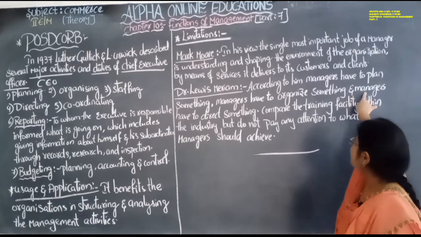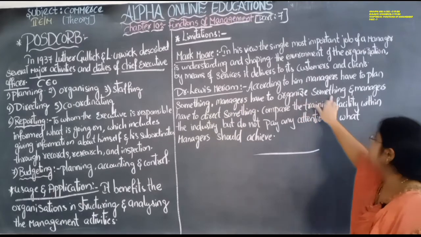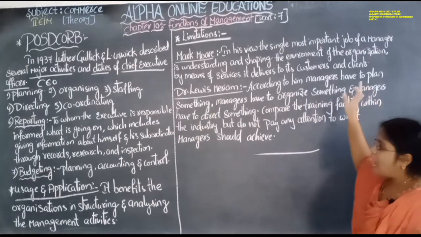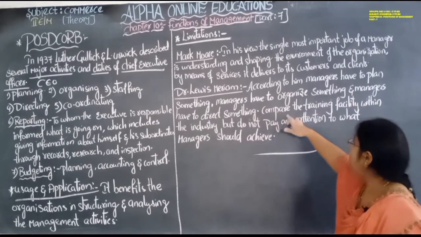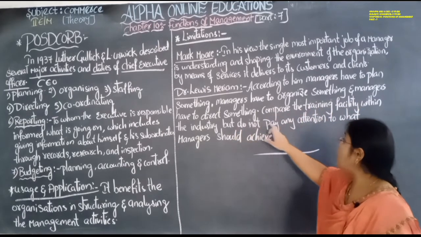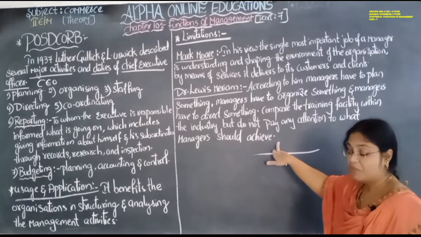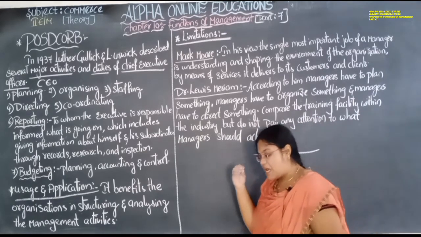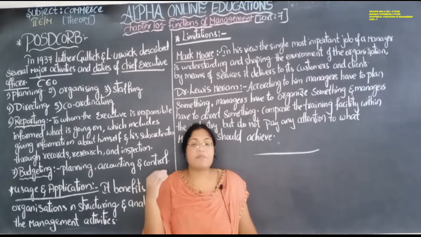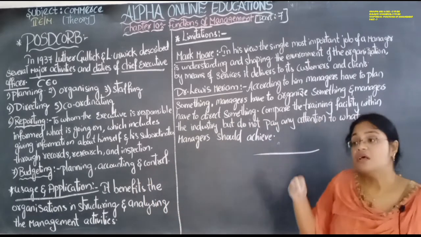The manager has to plan something, organize something, direct something. They compare the training facility within the industry, but do not pay any attention to what the manager should achieve. So, sometimes they provide training to the management within the organization.